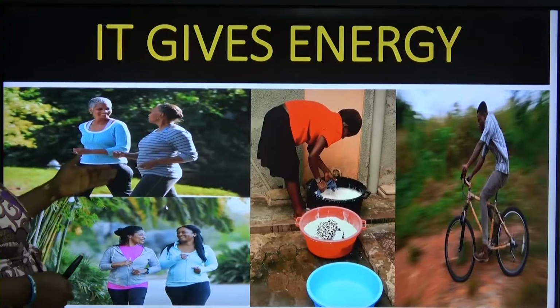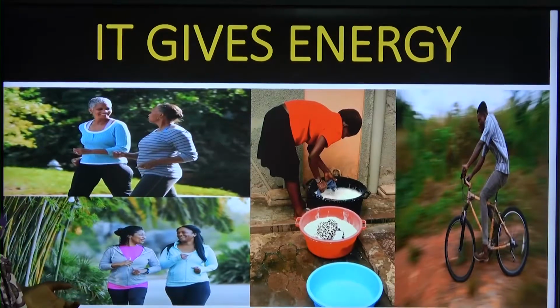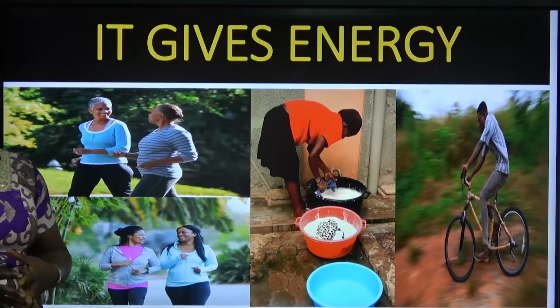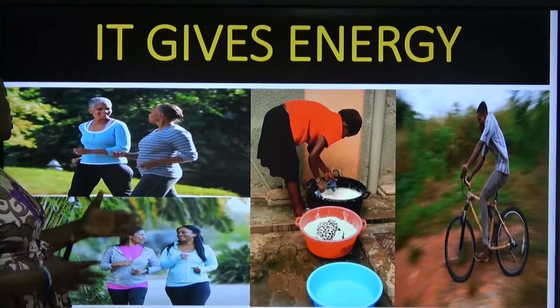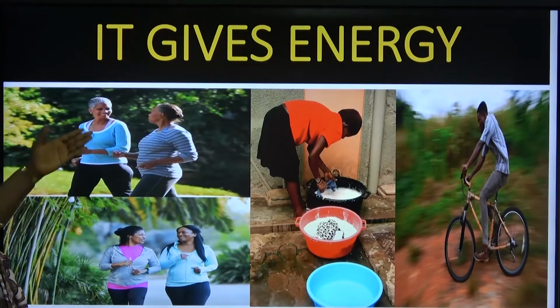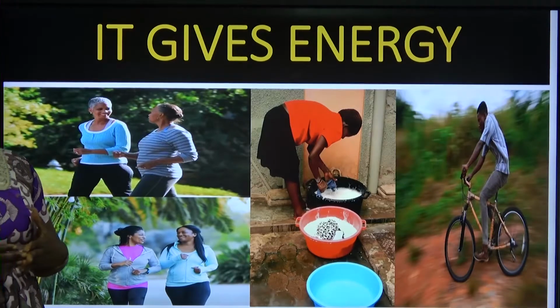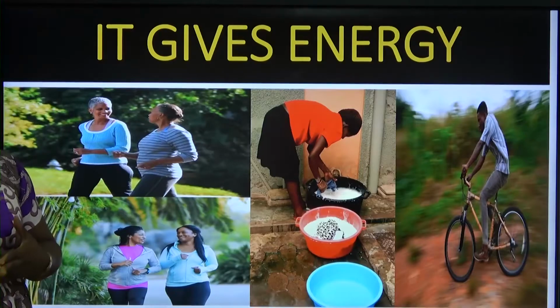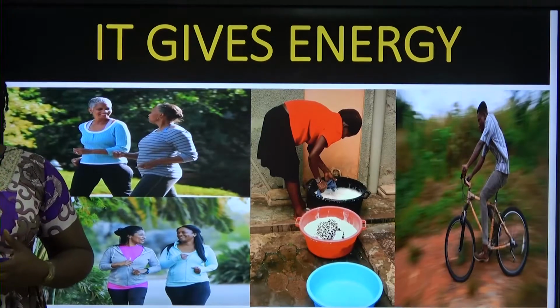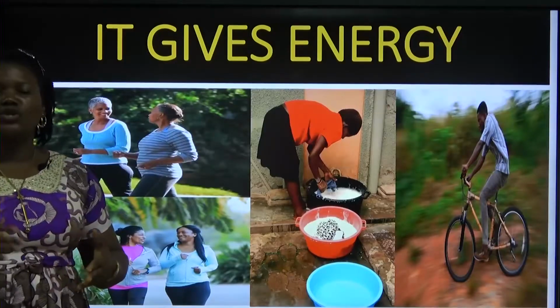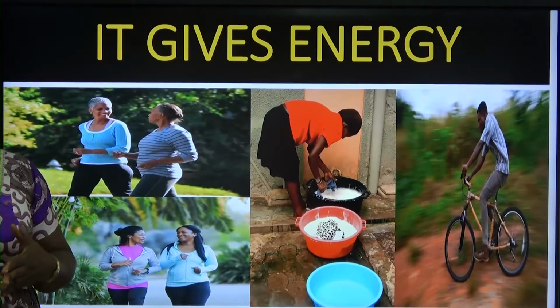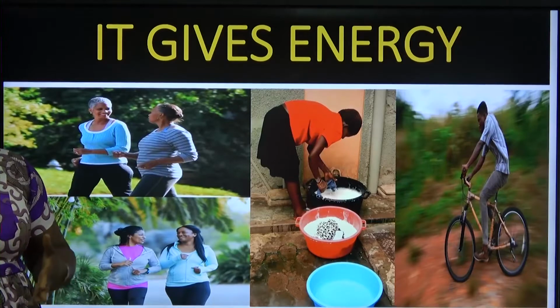It also gives us energy. As I earlier said, energy is the ability to do work. This person is working. As the person has energy in her, that is why the person can work. When you wash your clothes, you use energy. When you ride a bicycle, you use energy. When you run, you use energy. There are many things we can use energy to do. Even in writing, doing your task, you use energy.